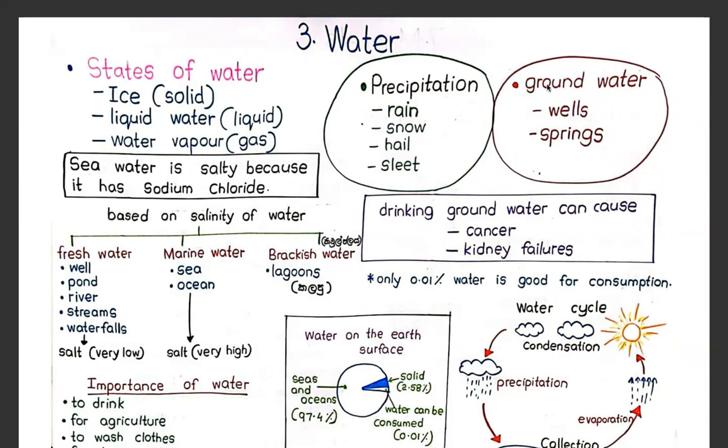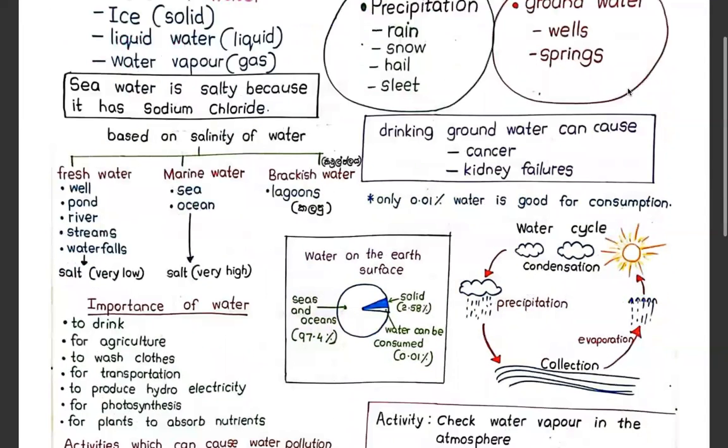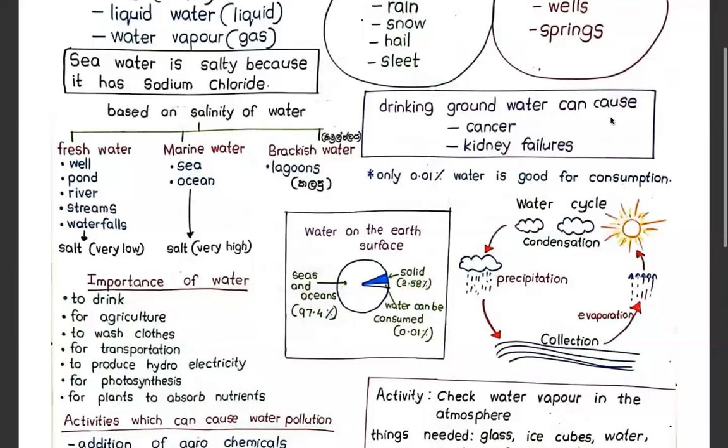Then groundwater. Let's have a look at groundwater. Where can you see groundwater? භූගත ජලය. කොහෙද අපිට බලා ගන්න පුළුවන්? Wells and in springs. And drinking groundwater can cause... අපි භූගත ජලය පරිභෝජනයට ගත්තාම අපිට හැදෙනවා ලෙඩ රෝග. Drinking groundwater can cause cancer. පිළිකා හදන්න පුළුවන් and kidney failures. Kidney failures වකුගඩු අමාරු හදන්න පුළුවන්.